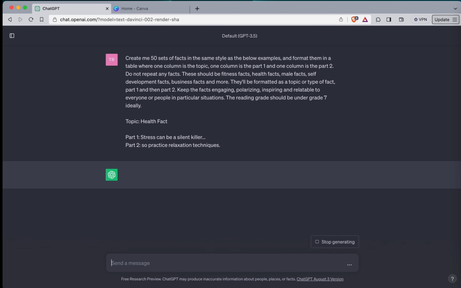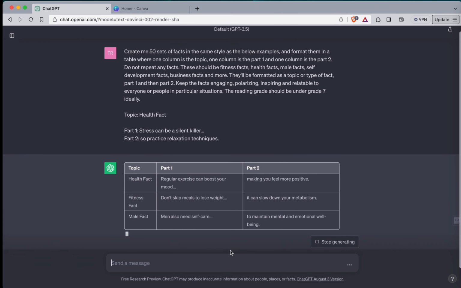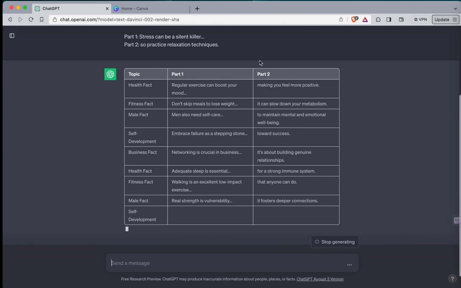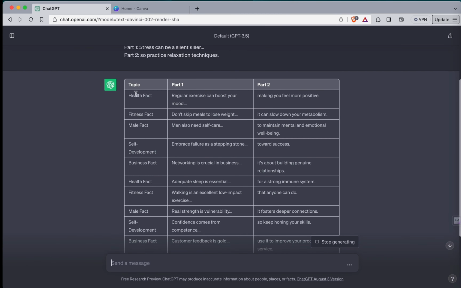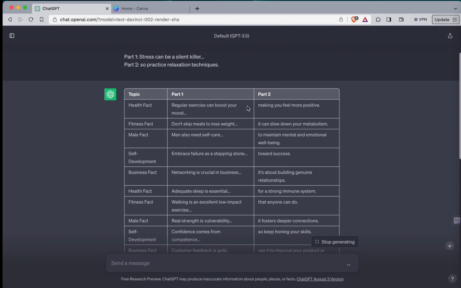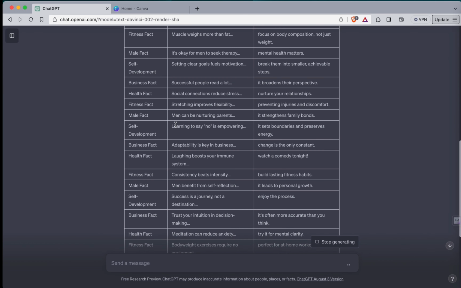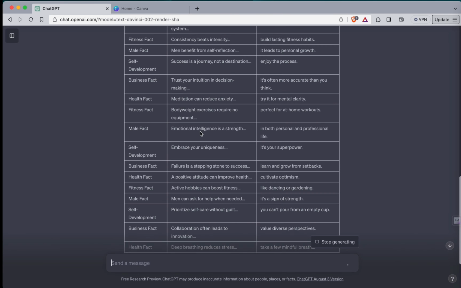So when you do it, this is what's going to happen. Notice how we got the topics, part one, part two. Health fact: regular exercise can boost your mood, making you feel more positive. Now, ideally, I do recommend you go through these. I'm just going to be flicking through it super quick.